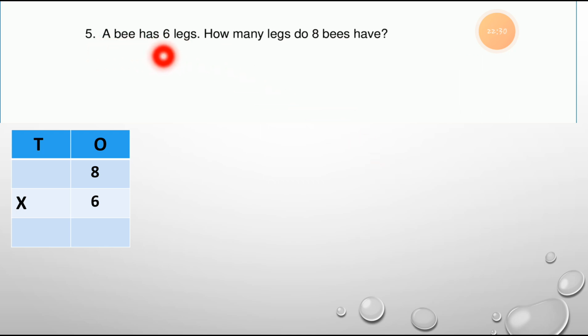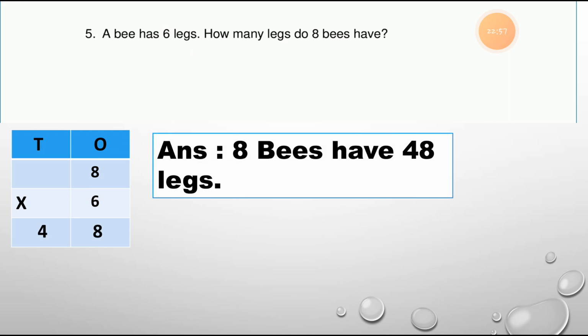A bee has 6 legs. How many legs does the bee have? One bee has 6 legs. How many legs do 8 bees have? Here I am writing 8 because there are 8 bees and one bee has 6 legs. It means 8 times 6, or 6 times 8, you can write it both ways. 8 times 6 or 6 times 8 is equal to 48. So we can write down the answer in sentence form that 8 bees have 48 legs.